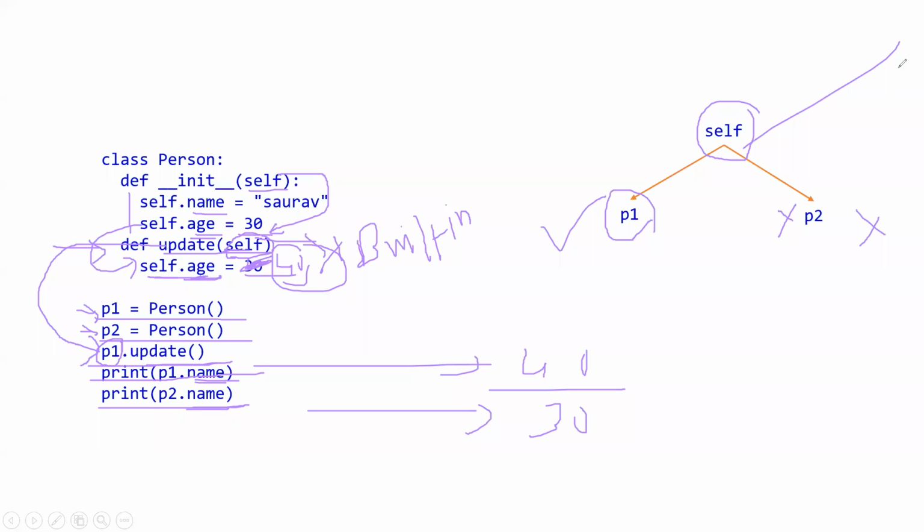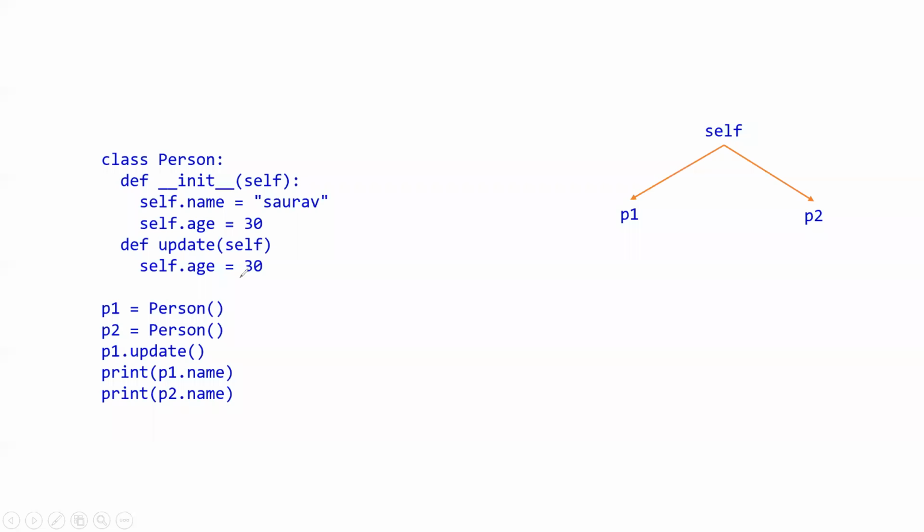Suppose there are n numbers of objects, and we need to update selective ones, like only these three. With the help of self, we do it easily. That's why self is used. We have discussed self a lot of times, and this is again a clear example. Just understand that there was a 14 instead of this 30, and instead of p1.name there was age. I just copied and pasted from previous screens, so I forgot to change that.